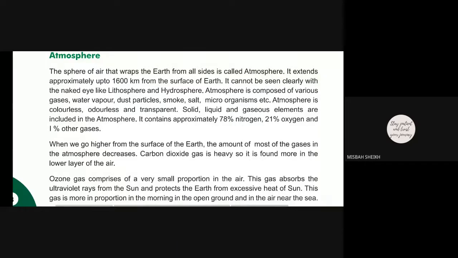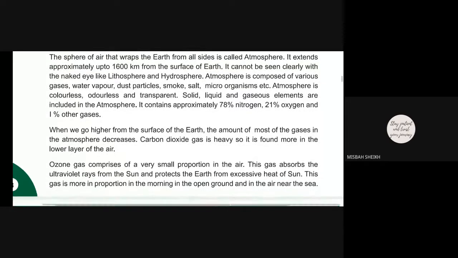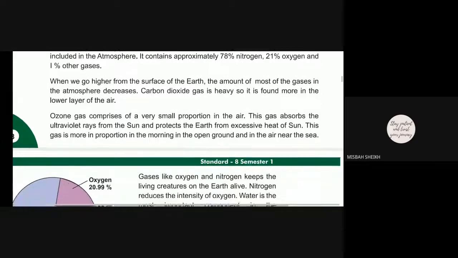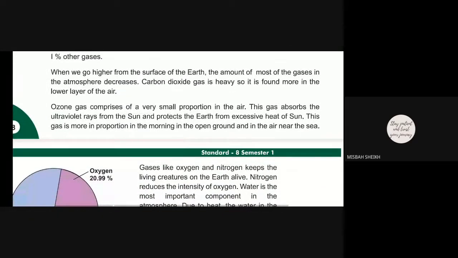Next. Solid, liquid, and gaseous elements are included in the atmosphere. It contains approximately 78% of nitrogen, 21% of oxygen, and 1% of other gases. When we go higher from the surface of the earth, the amount of most of the gases in the atmosphere decreases.